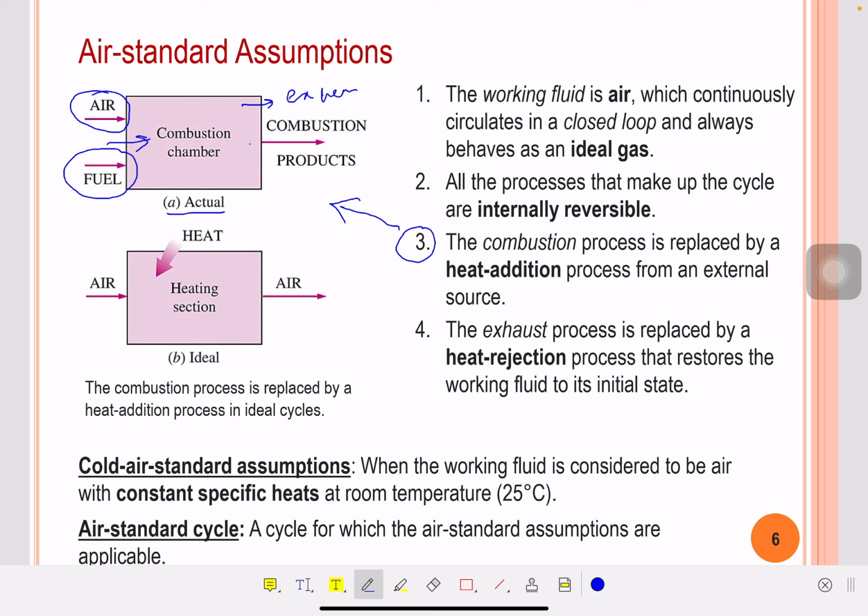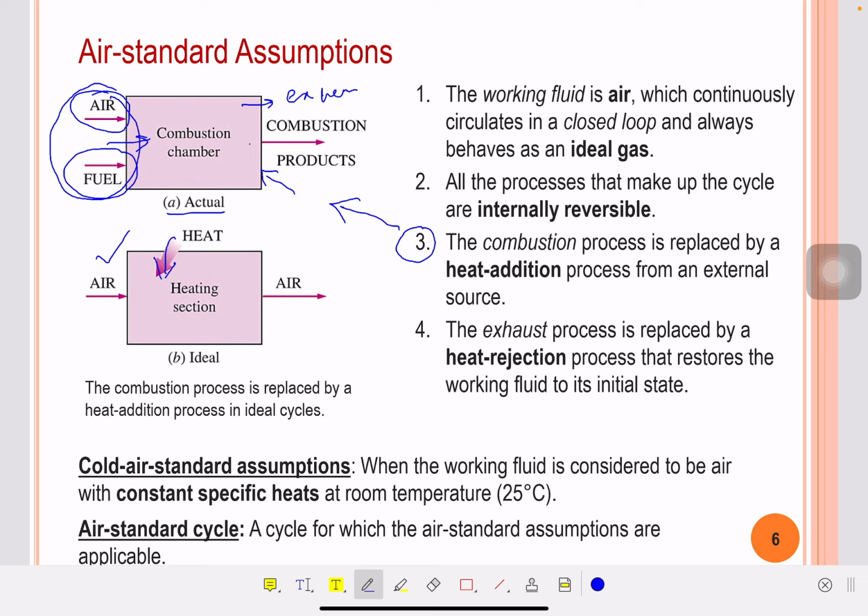Now if we apply the air standard assumptions on this process, because this is a combustion process, that will be replaced by a heat addition process. First of all, we will assume that the working fluid is air, so the air-fuel mixture will be replaced by air, and combustion will be replaced by heat addition.